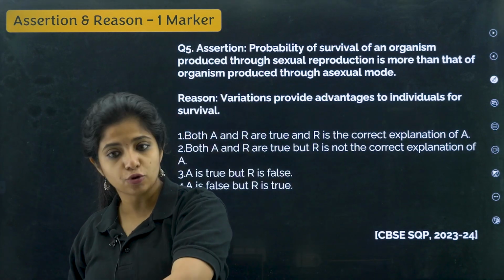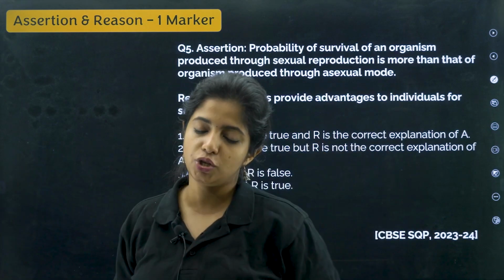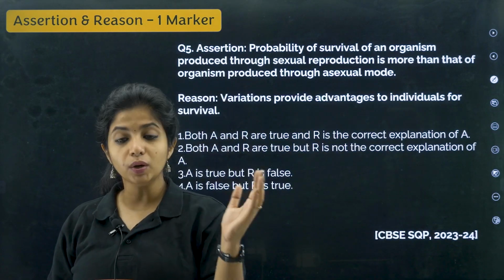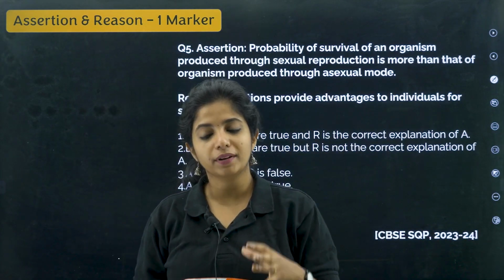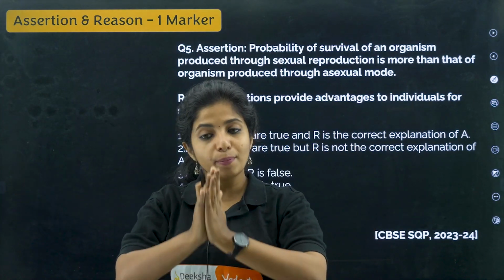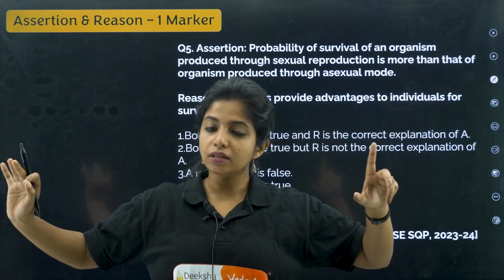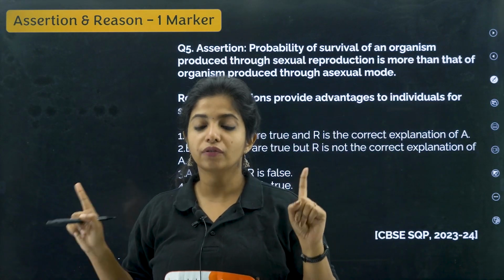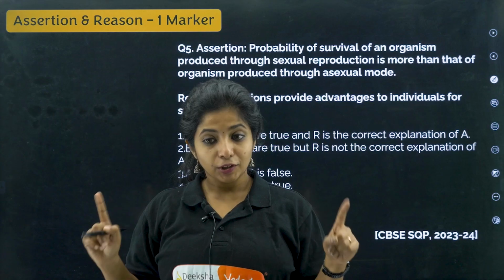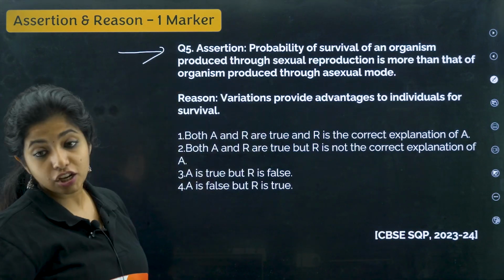Whereas in asexual reproduction, where there is only one parent involved, you cannot expect a new combination. The errors will be occurring only during replication. For example, even this particular organism, if it has to divide into two, it has to copy its DNA and give it to the two organisms that will be formed from it. So copying errors could lead to variation in asexual reproduction, but you would be finding more variation in sexual reproduction.